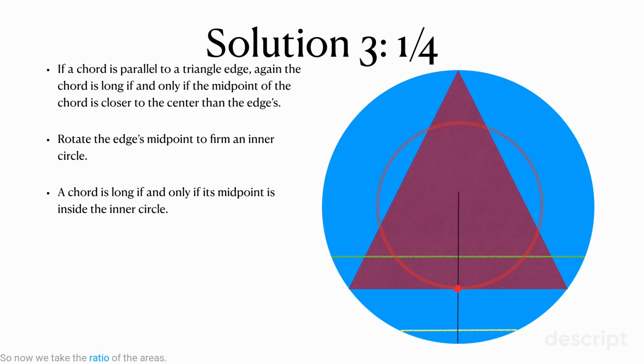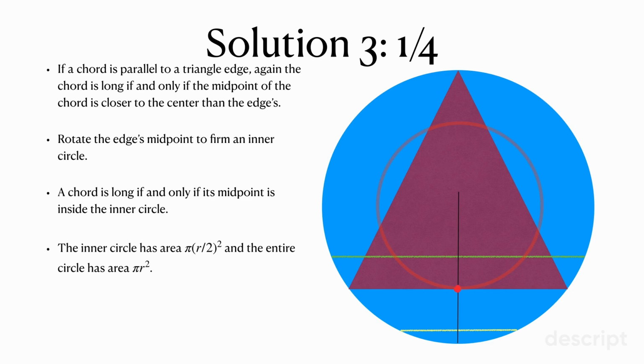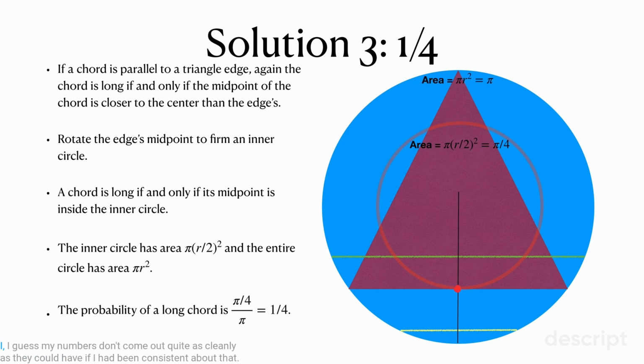So now we take the ratio of the areas. Oh, right. And I think I said earlier that we take the radius to be 2. I think here I have now switched over to taking the radius equal to 1. Well, no big deal. I guess my numbers don't come out quite as cleanly as they could have if I had been consistent about that. But in any case, it's clear enough, right? No matter which way you do it, the probability here comes out equal to 1/4, right?